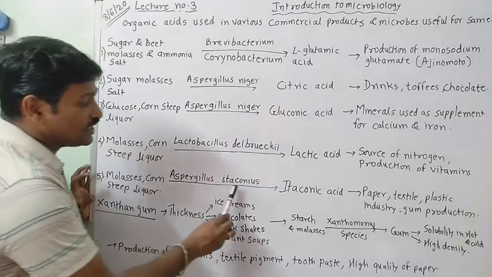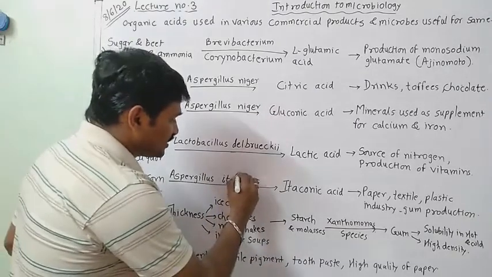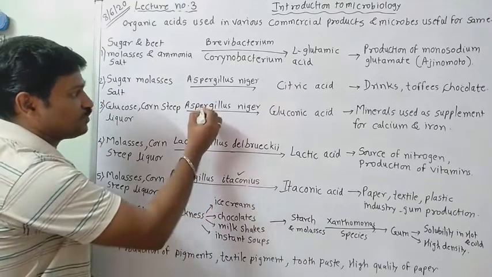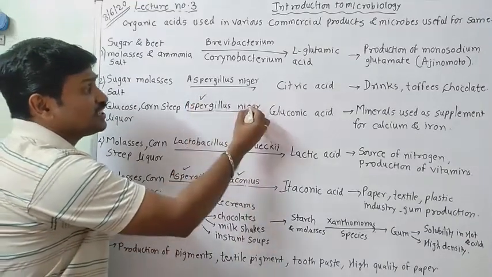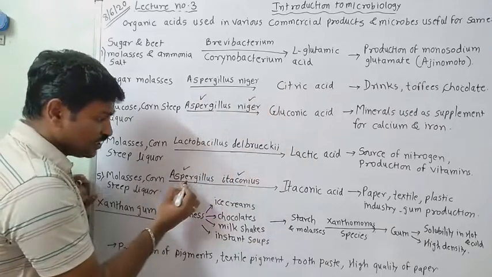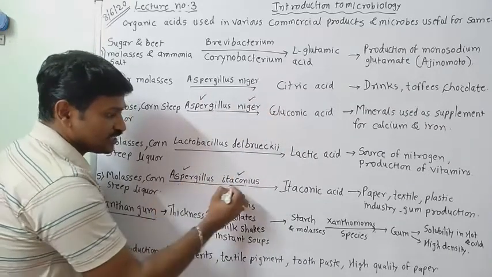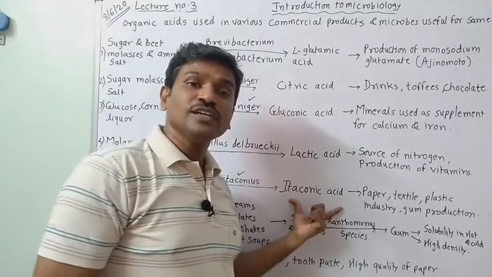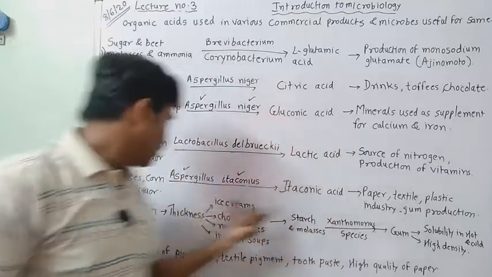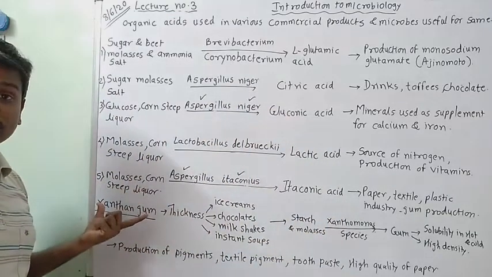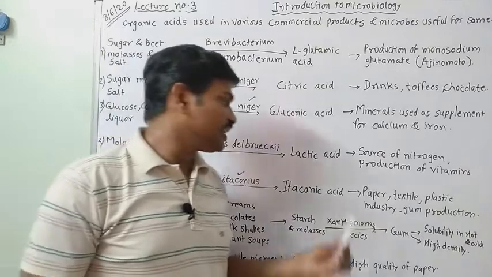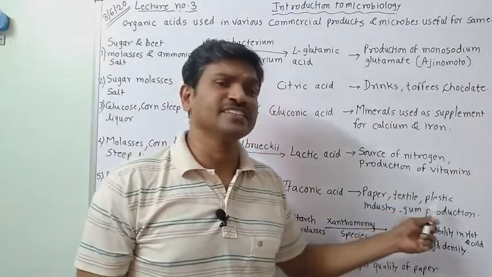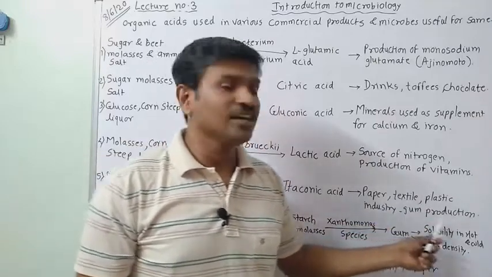So Aspergillus itaconius, this is a different species. See, this one is a genus and this one is a species. So Aspergillus is nothing but a genus and niger is a species. So here Aspergillus is the genus and the species is what? Itaconius. It is forming itaconic acid from the molasses and corn steep liquor. That is a mixture that has been utilized, and this itaconic acid is used in various industries like the paper industry, textile industry, plastic industry, along with gum production.